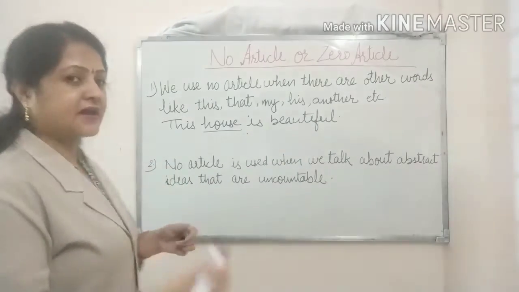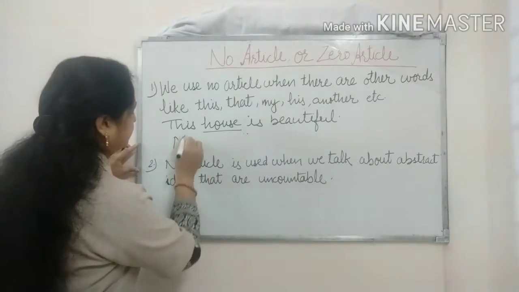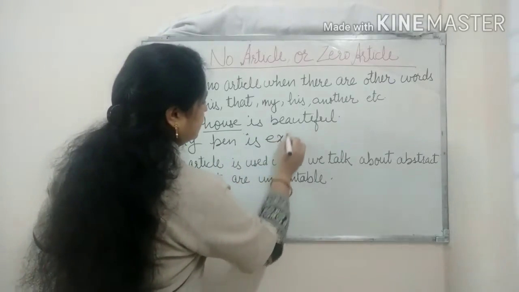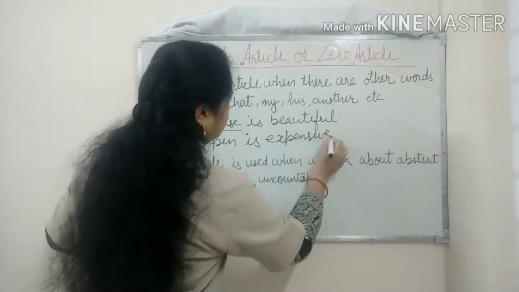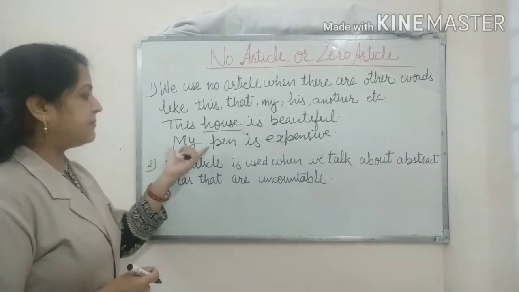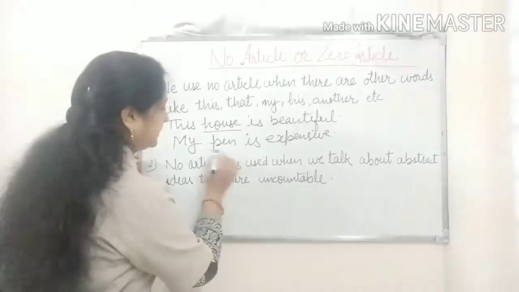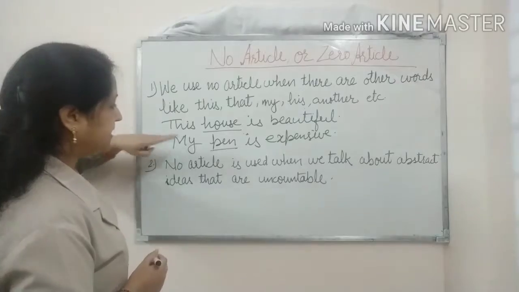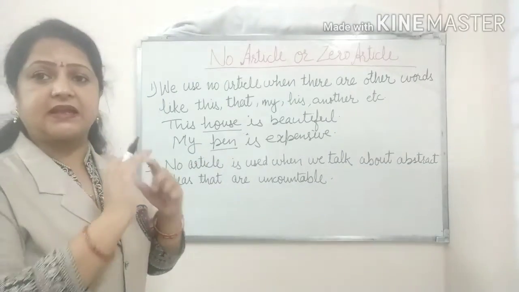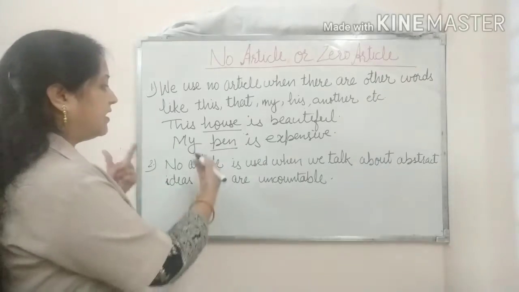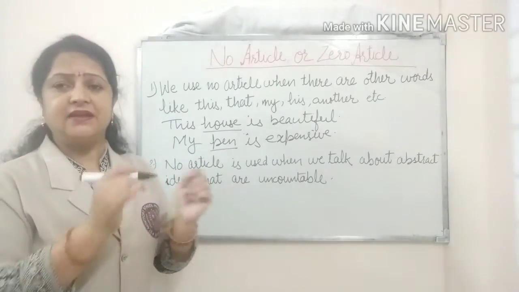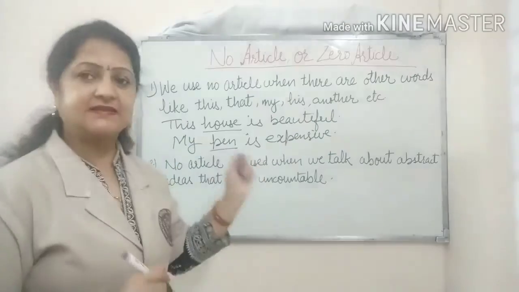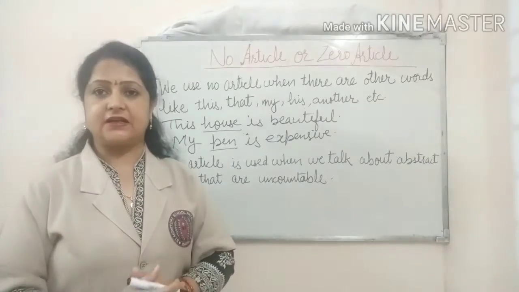The example is: My pen is expensive. Here again we can see that the noun pen is preceded by my. So as I am writing my pen, we need not write any article here. We need not write a pen, the pen, or an pen, because all these will be wrong. So My pen is expensive is correct.